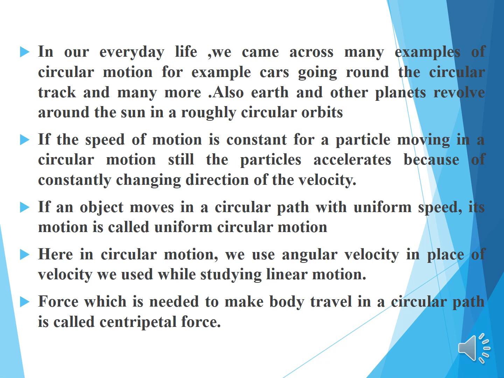If the speed of motion is constant for a particle moving in a circular motion, still the particle accelerates because of constantly changing direction of the velocity. If an object moves in a circular path with uniform speed, its motion is called uniform circular motion. Here in circular motion, we use angular velocity in place of velocity we used while studying linear motion. The force which is needed to make a body travel in a circular path is called centripetal force.